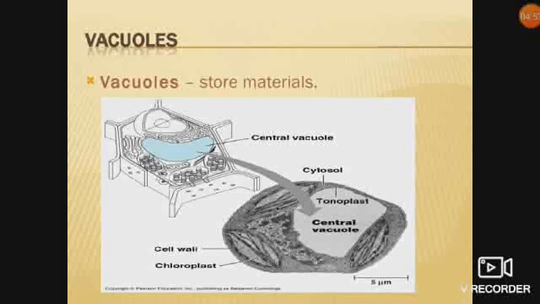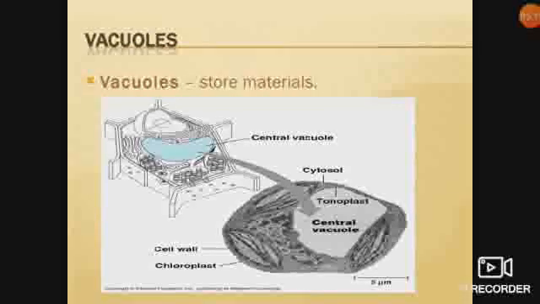Vacuoles store materials. Whatever waste is produced gets stored in them. Here you can see this is the plant cell. Plant cells have characteristically big vacuoles as compared to the animal cell, which either has no vacuoles or has very, very small ones. Vacuoles are the characteristic feature of the plant cell.